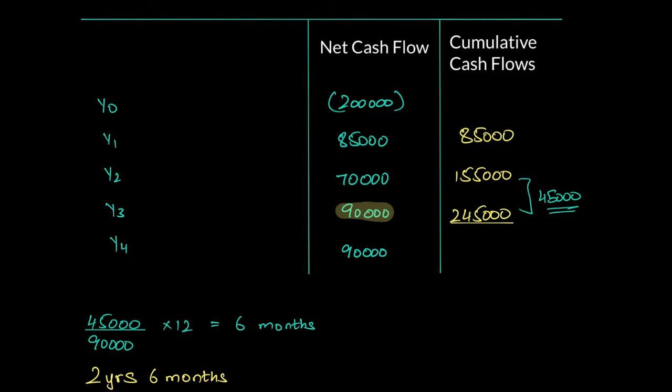It takes the firm 2 full years over here and 6 months more to recover their investment of 200,000. That's their payback period. Alright, so the payback period essentially answers this question, that how long does it take the firm to recover their initial investment, and as you guys can see that it ignores any cash flows after its recovery.